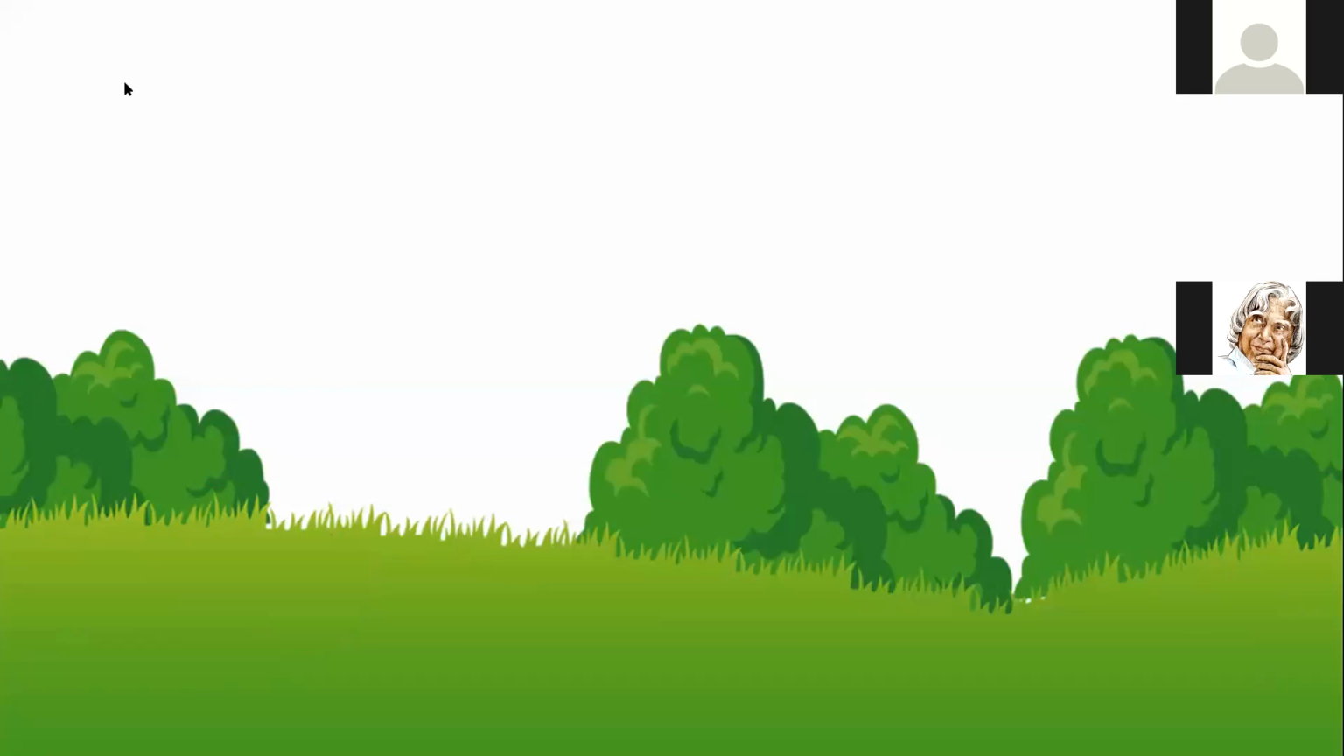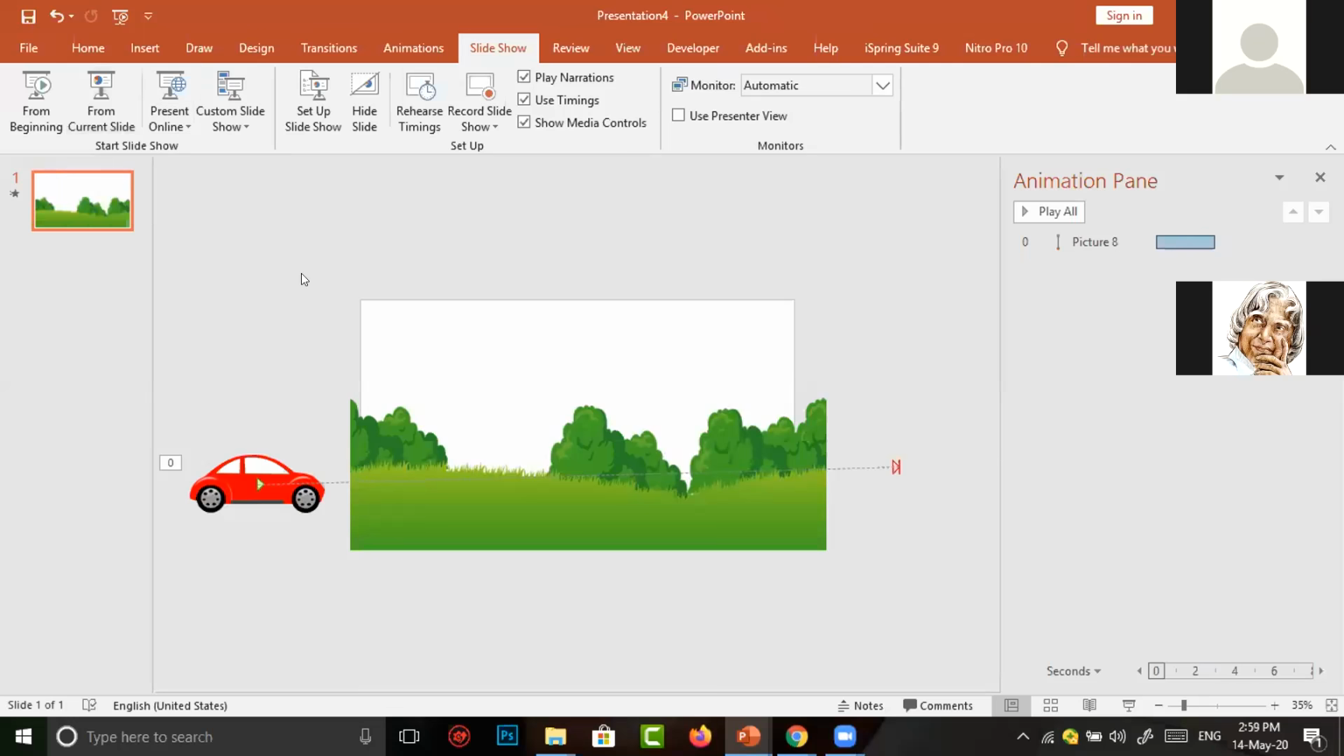So I end this show. What are the other scenes? What are the other characters we have seen in our previous demo video? We have seen a car. Here, only the nature background is there. I want to add a sky scene behind the nature background. To insert the sky scene, there are many options.